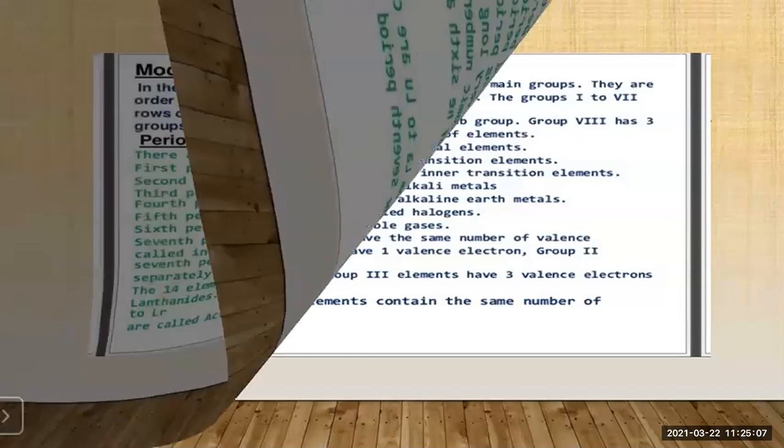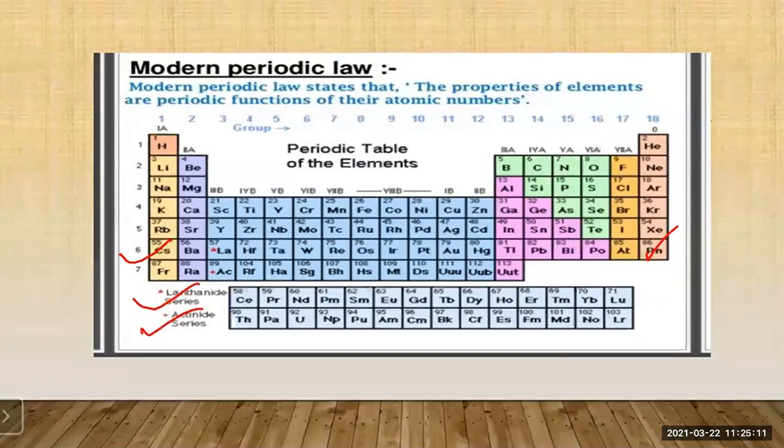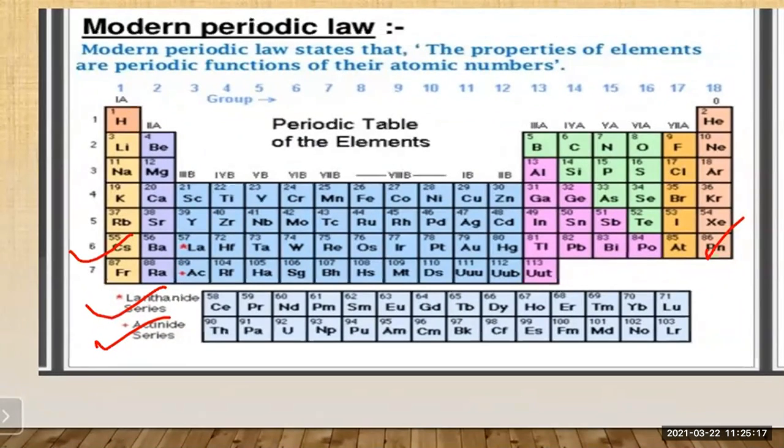Now, when we study the trends in the periodic table, we always have to consider what changes will take place when we move from left to right in a period, or when we move from top to bottom in a group. Got it?